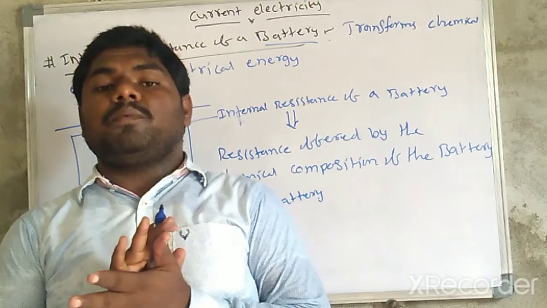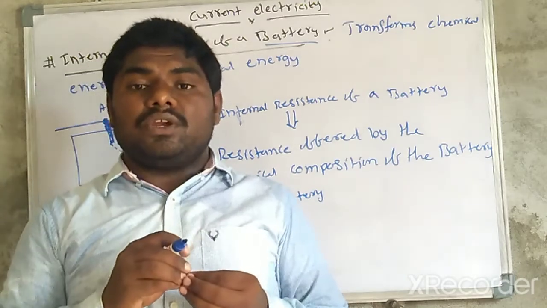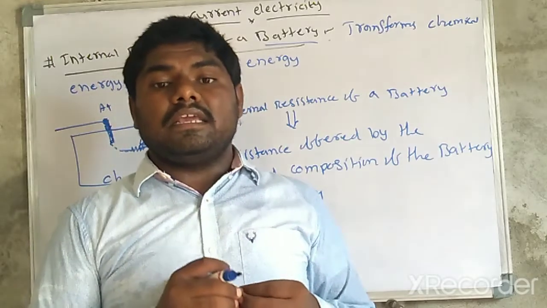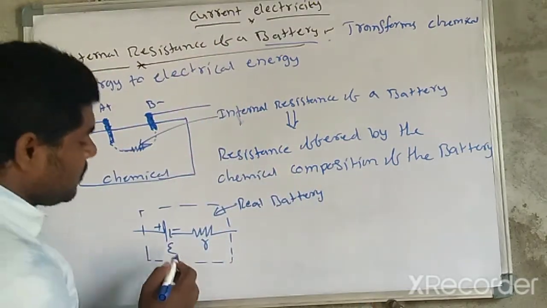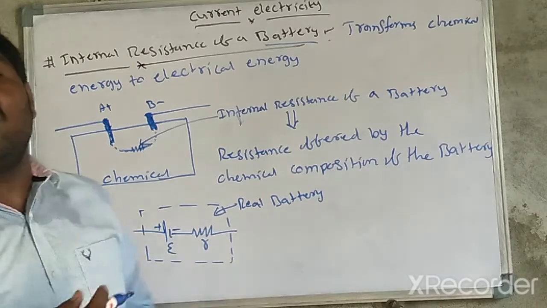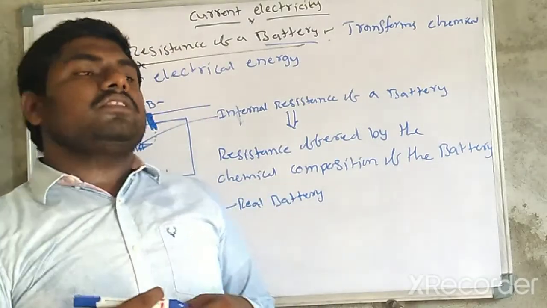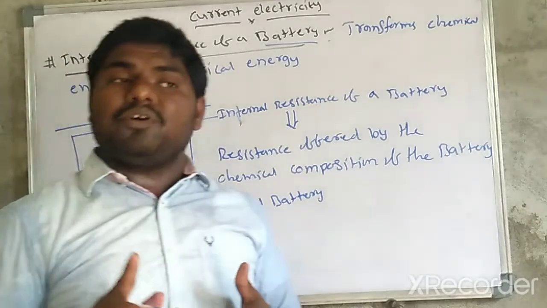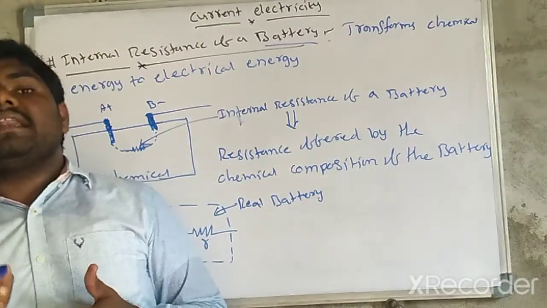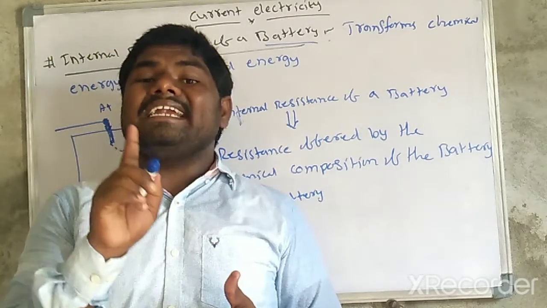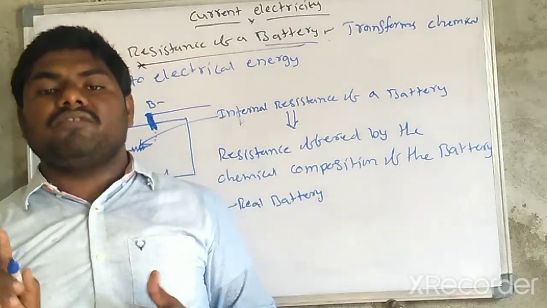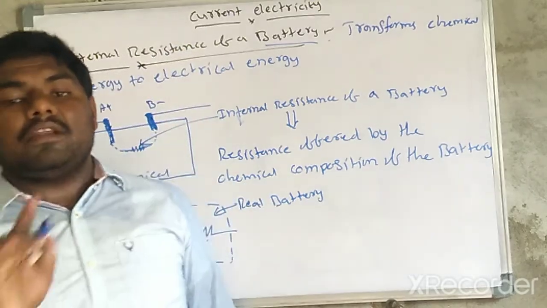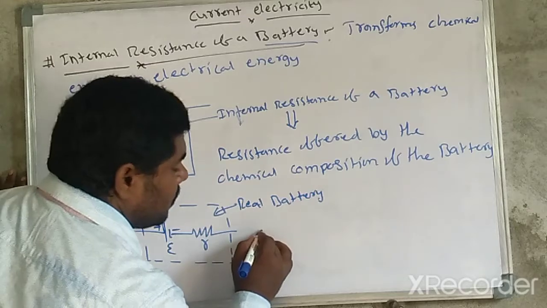Here the most important point: in an electrical circuit, this internal resistance of the battery is taken in series combination with the battery EMF. And one more important point: the internal resistance of an ideal battery is zero. Very, very important point.